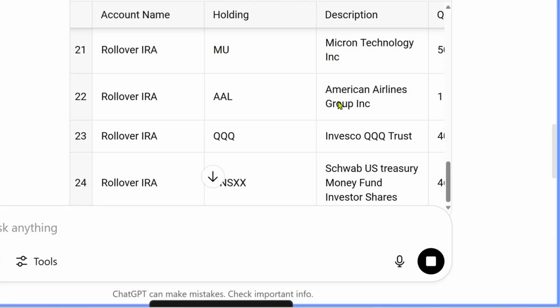I did notice in here just now that one of these stocks uploaded is actually an ETF. It's the QQQ NASDAQ Trust. So we'll see if that complicates matters.